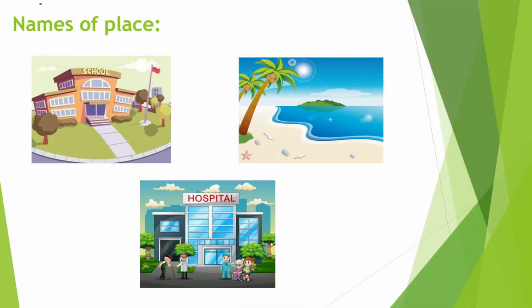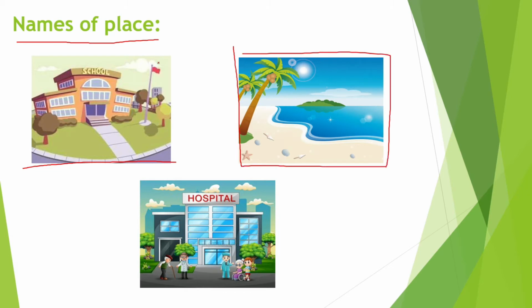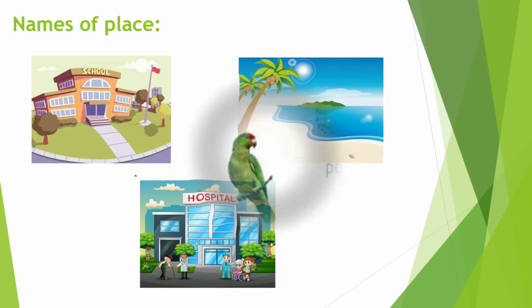Now children, we have names of places. So this is a school. Here you can see a beautiful beach, and this is a hospital, right? So you can see that there are places. Apart from this, there are many other places like cities, towns, villages, countries, continents, right? All those are names of places.